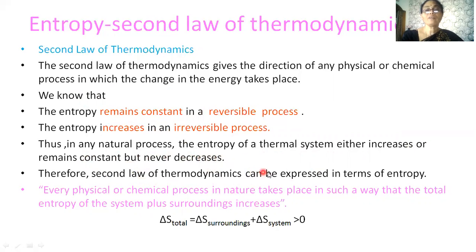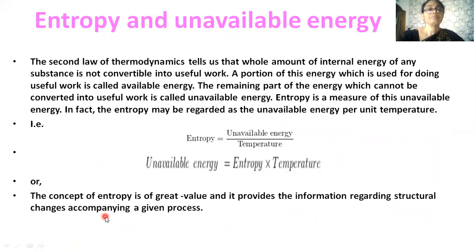Therefore, the second law of thermodynamics can be expressed in terms of entropy as: every physical or chemical process in nature takes place in such a way that the total entropy of the system plus surroundings increases. Total entropy is nothing but the total entropy of the surroundings and the system, which always increases.